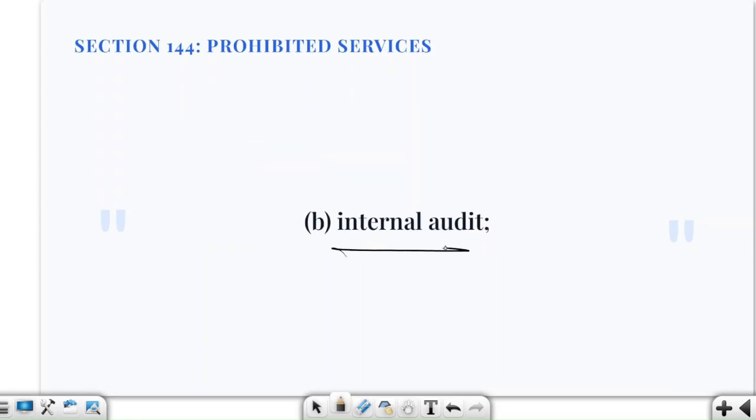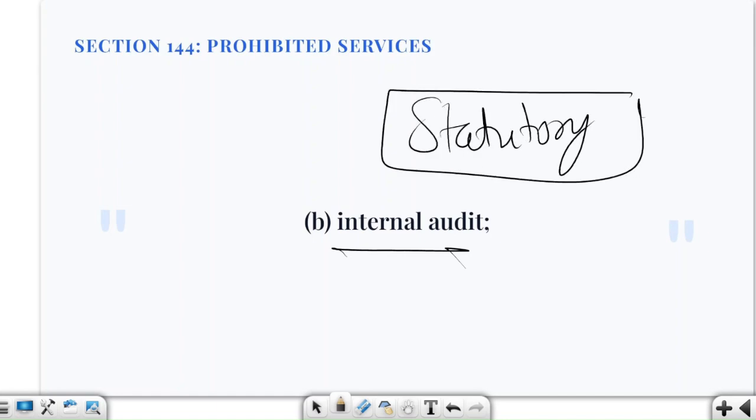Next part, internal audit. Here we are saying that the statutory auditors, the auditors who are checking whether we are complying with all the rules, regulations and laws or not, cannot simultaneously provide internal audit services to the company. Internal auditors are evaluating the internal processes and controls.